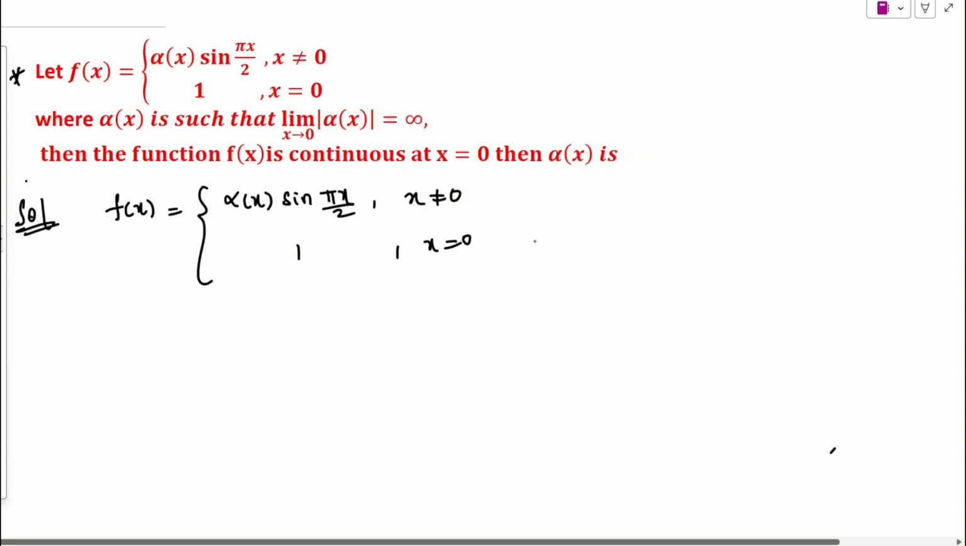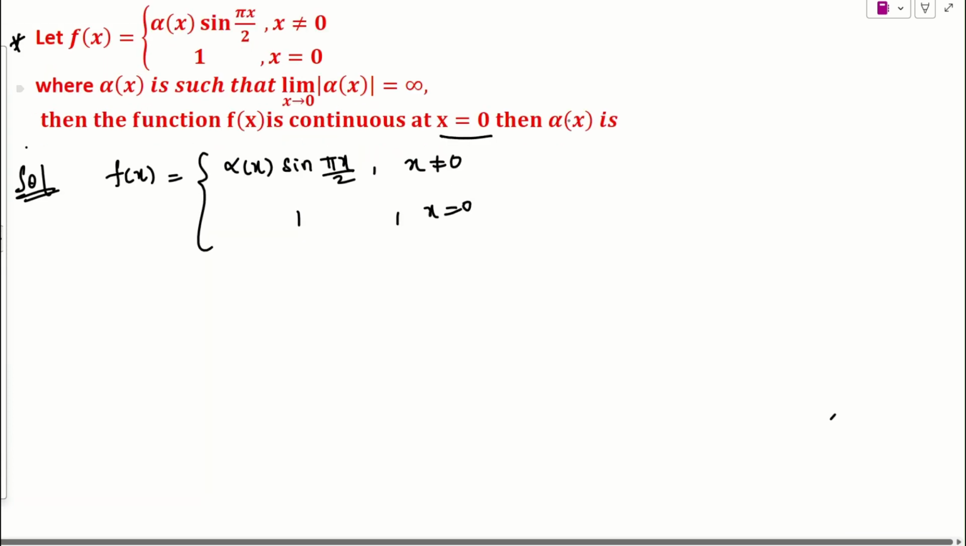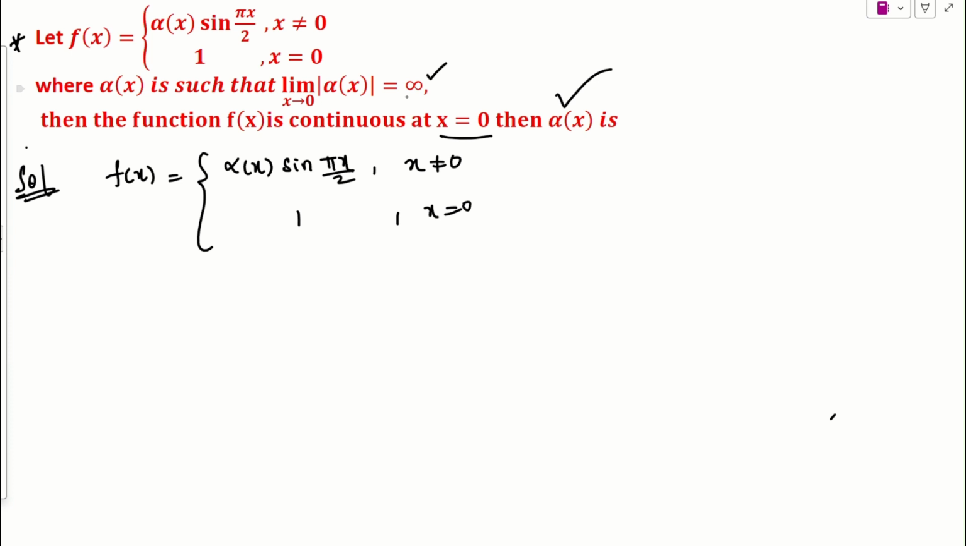Agree. So what they are saying here is that if the function is continuous at the point x is equal to 0, what happened to alpha x? How is alpha x defined? Limit x tends to 0, alpha x value will be what? Simply infinity they are giving. Is it okay? Same thing I'll be applying here. Are you getting my point? Yes. So now let us move on here.